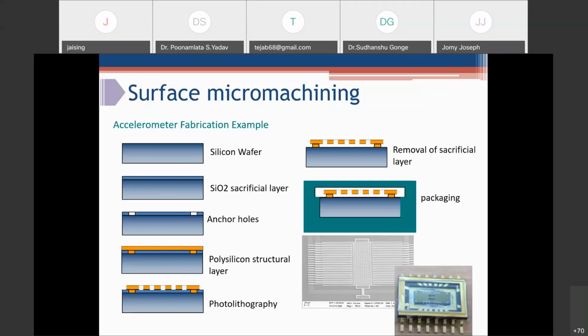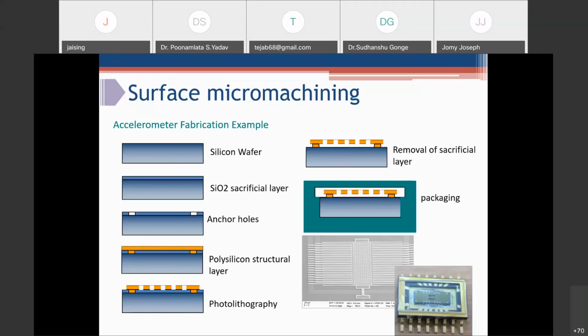After doing photolithography, we pattern it in the desired shape. Here, the shape is a moving mass, fixed fingers, movable fingers, and spring structure. Once this mass-spring structure is exposed to acceleration force, the mass moves in the lateral direction because of the spring attached to the anchor, and we measure the change in capacitance between the fixed fingers and moving fingers, and this change in capacitance is directly related to the change in acceleration.